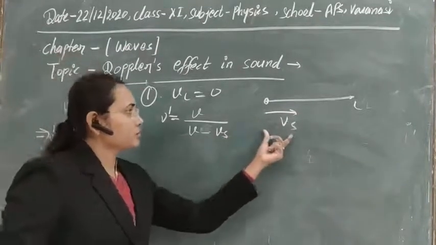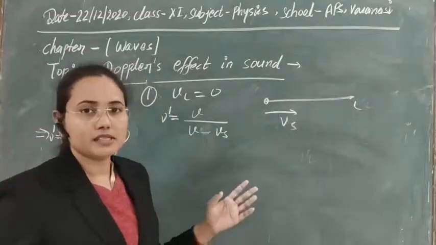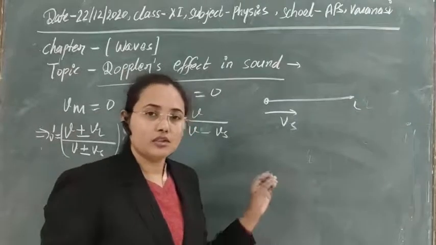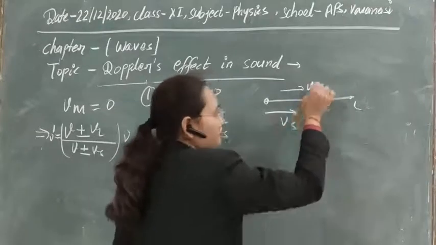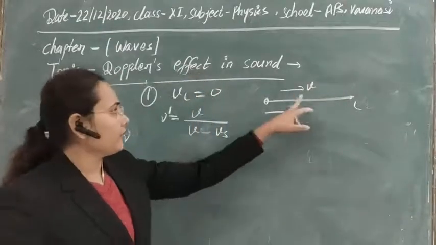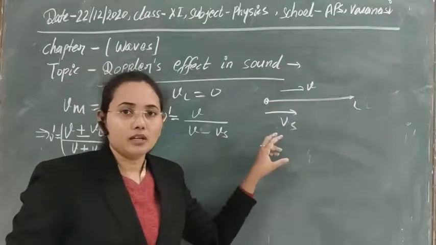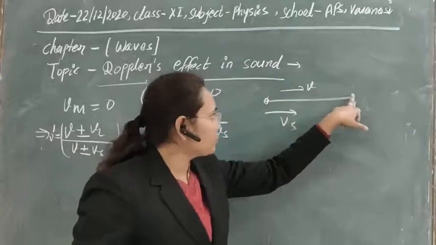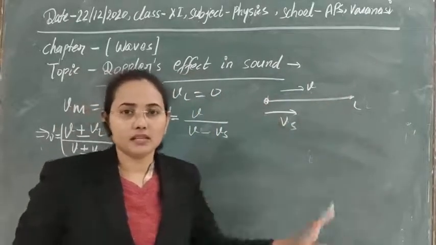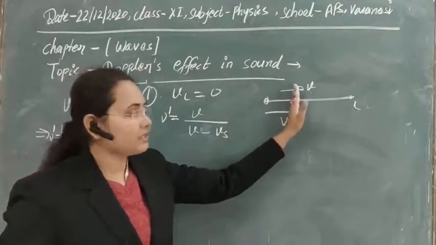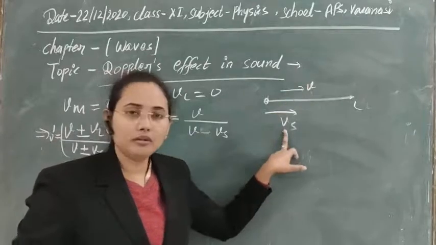So as this source is moving towards the listener, overall the distance is decreasing. In 1 second, the distance traveled here is V minus Vs. Already, in 1 second, the distance traveled by the sound in air from source to listener should be equal to V. But if the source is also moving in the same direction toward the listener, then the distance will decrease, and that decreased distance in 1 second will be equal to V minus Vs.